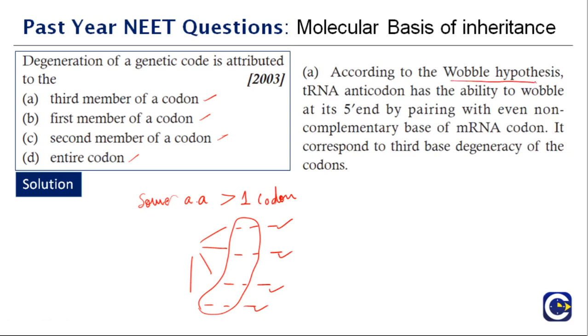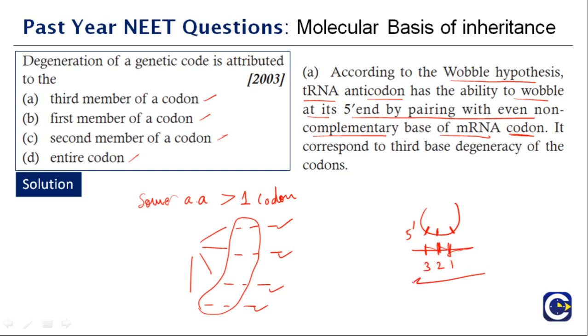According to the wobble hypothesis, tRNA anticodon has the ability to wobble at its 5' end by pairing with even non-complementary bases of the mRNA codon. So we know this, right? So this is the mRNA and then this is the anticodon loop of tRNA. They say that the 5' end can wobble, and this is the sequence of codons in this direction.